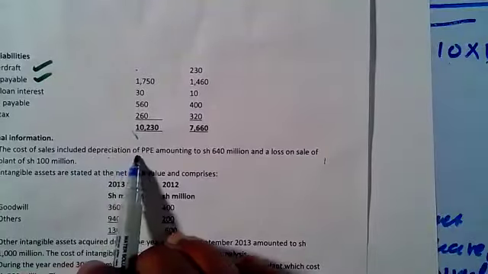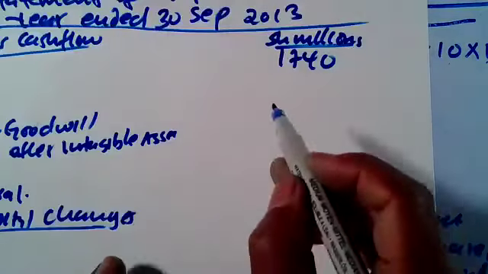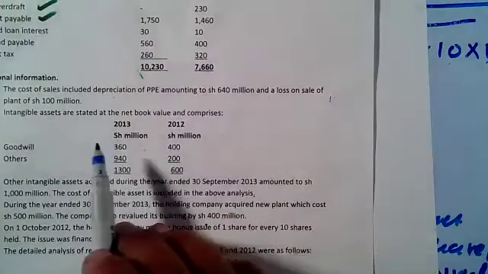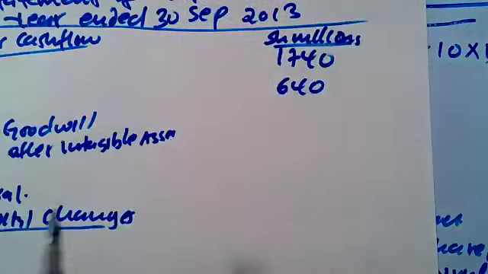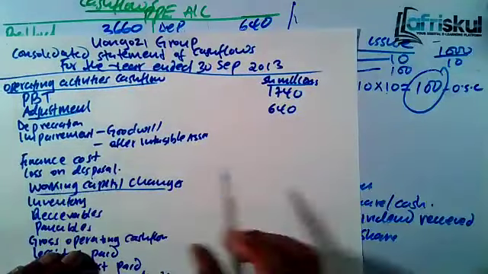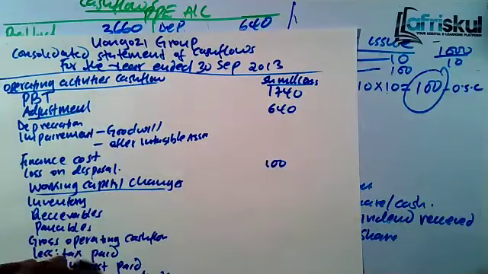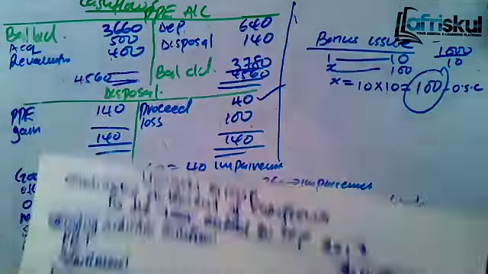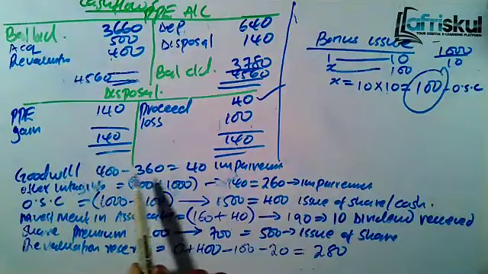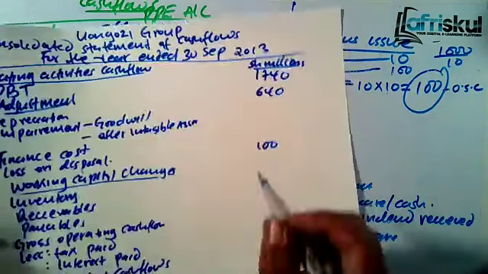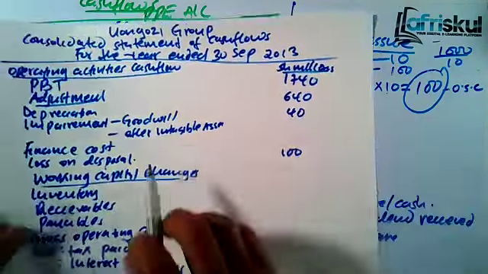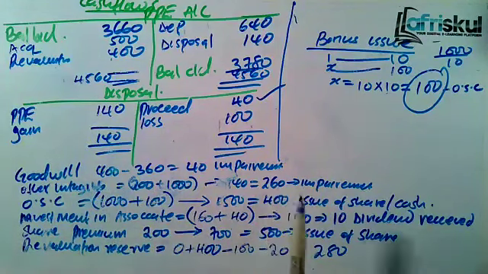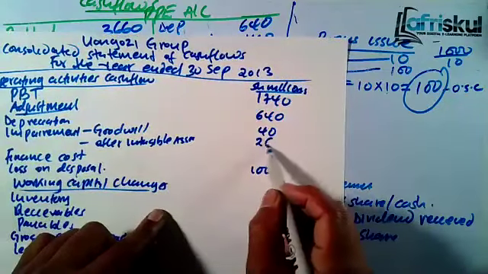The cost of sale includes depreciation of PP amounting to 640. Depreciation, you add 640. And loss on sale of plant of 100. Remember you also bring the loss on disposal, which is 100. You want to add back. So those are the 3 marks without computing. Then impairment of goodwill. Here we had already computed it. Goodwill, the impairment was 40. So unaiongeza. Then impairment of other intangible assets, there was an impairment of 260. So you add it back there.